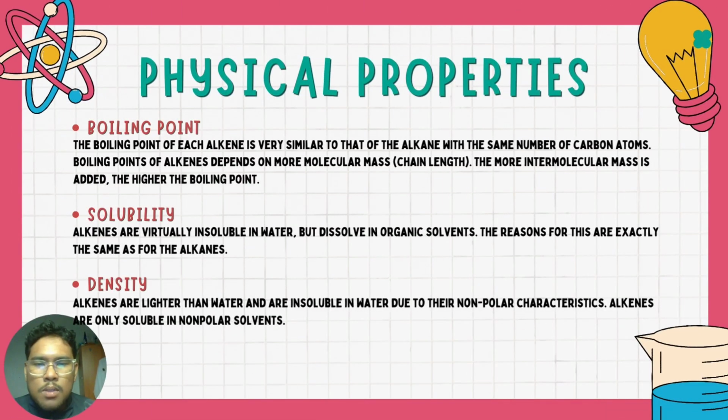There are three physical properties of alkenes. First, boiling point. The boiling point of each alkene is very similar to that of the alkane with the same number of carbon atoms. Boiling points of alkenes depend on molecular mass. The more molecular mass is added, the higher the boiling point. For solubility, alkenes are virtually insoluble in water but dissolve in organic solvents. The reasons are exactly the same as for alkanes. For density, alkenes are lighter than water and are insoluble in water due to their non-polar characteristic. Alkenes are only soluble in non-polar solvents.